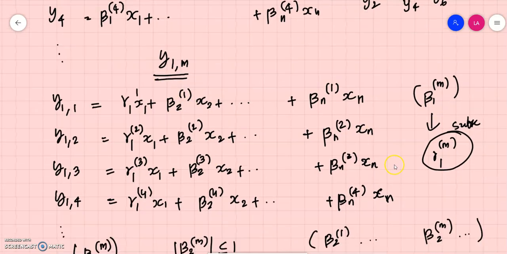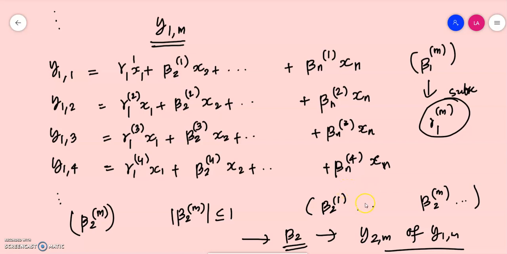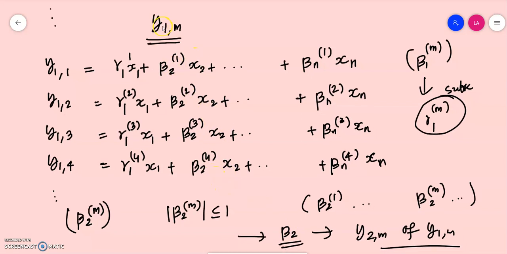Okay, and beta 2m is always bounded, and it has a convergent subsequence which converges to beta 2. Associated with that convergent subsequence, we can choose a subsequence of y1m and call that y2m. So y2m is actually a subsequence of y1m. y1m is a subsequence of ym, which means that y2m is a subsequence of ym.